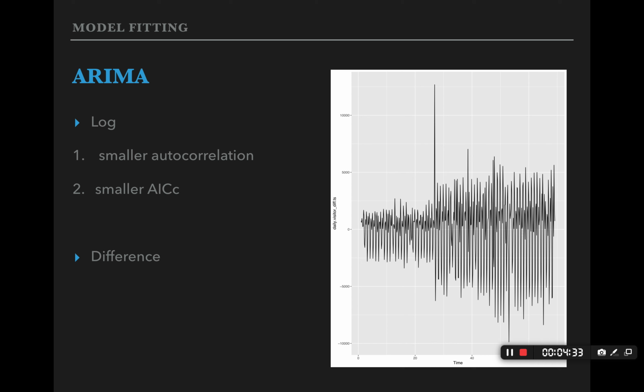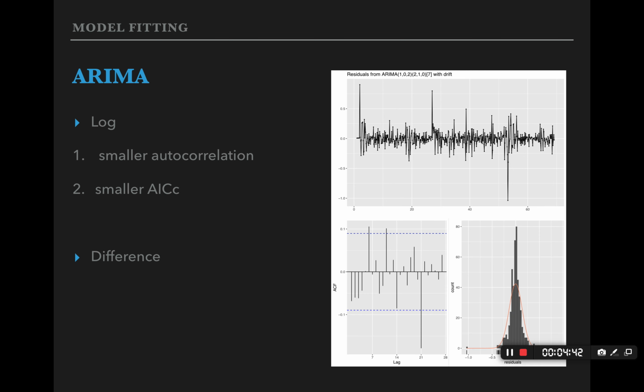It is also very hard to interpret if we take the log of the difference. I also checked the checkresiduals command for both, and the log beats the difference version, so I will stick to the log version for the model fitting.